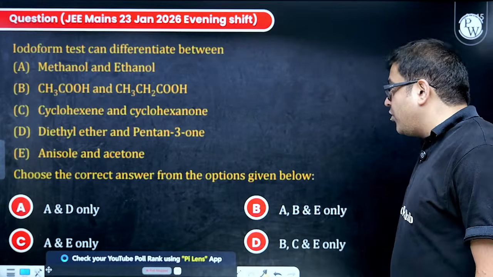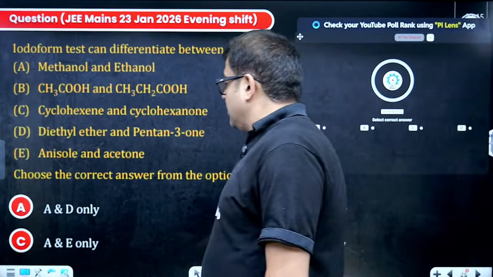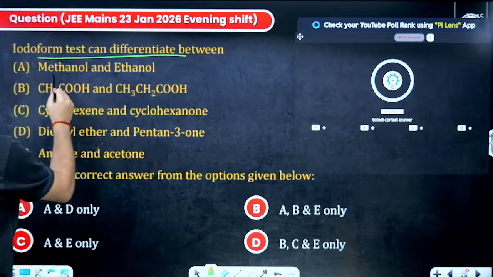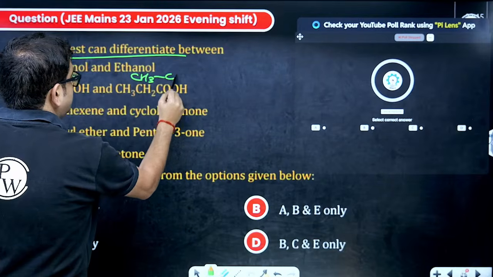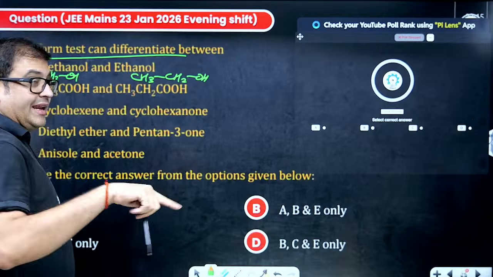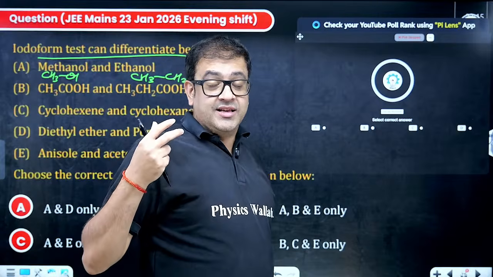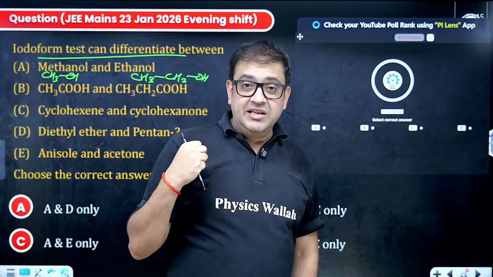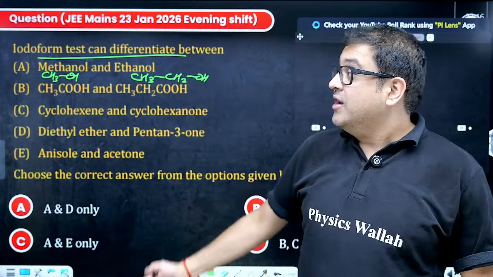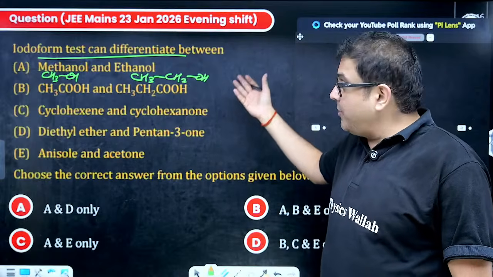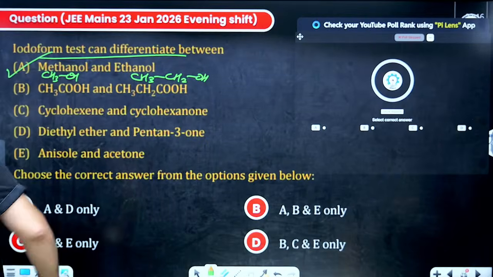Chalo, perfect. I hope people have got the answer. Now let us check. Iodoform, okay sir. Methanol is CH3OH. Ethanol is CH3CH2OH. So this alcohol can get oxidized, and after that it will be having a methyl ketone, because haloform oxidizes a ketone, and ketones are supposed to be not easily oxidized. But if anybody is capable of oxidizing a ketone, that means it's a strong oxidizing agent. So it will first oxidize alcohol to carbonyl group, and then methyl group is present, so it will give the haloform or iodoform test. So this can be distinguished.